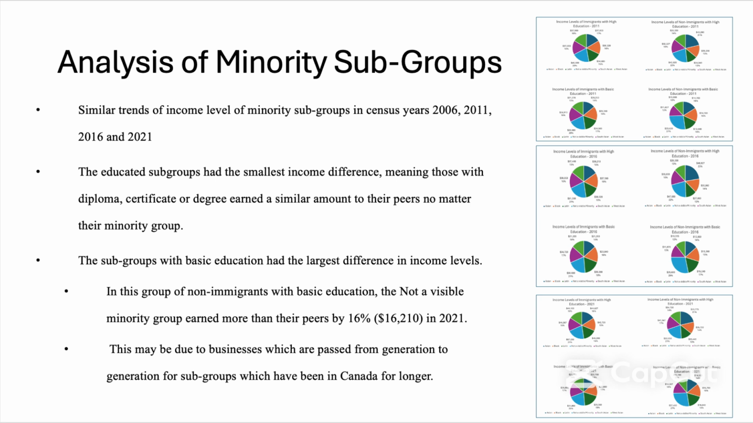Analysis of minority subgroups. In summary, the educated subgroups had the smallest income difference, meaning those with a diploma, certificate, or degree earned a similar amount to their peers, no matter their minority group. The subgroups with basic education had the largest difference in income levels. In this group of non-immigrants with basic education, the not a visible minority group earned more than their peers by 16% in 2021. This may be due to businesses which do not require college or university education, which are passed from generation to generation for subgroups which have been in Canada for longer.